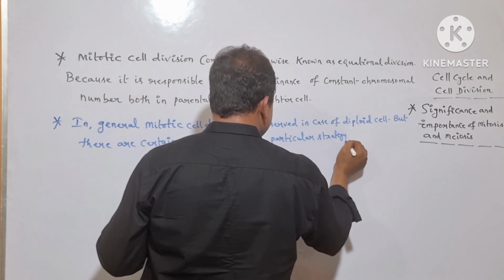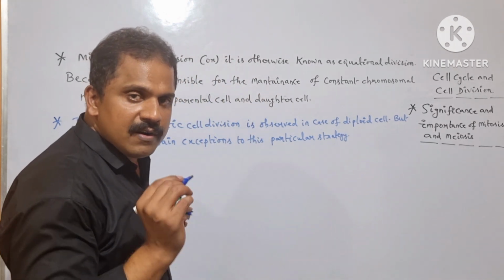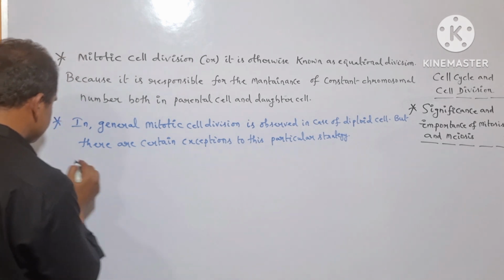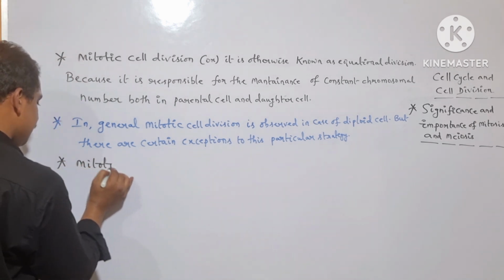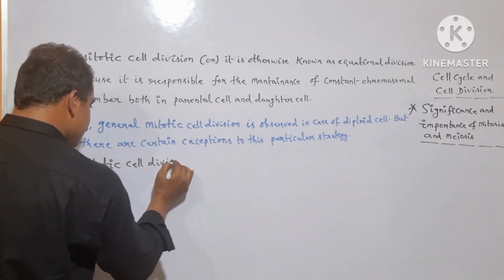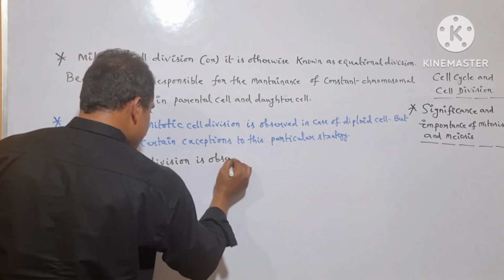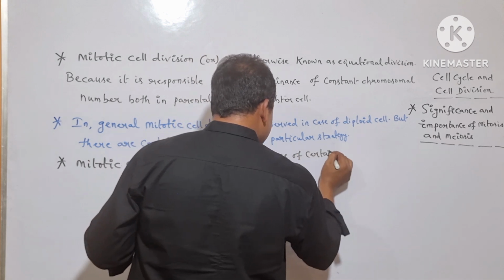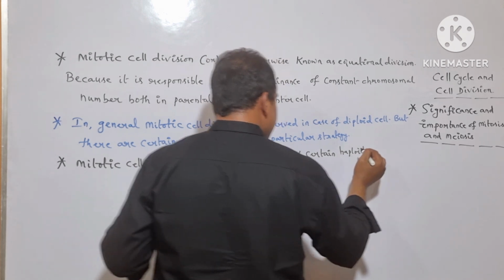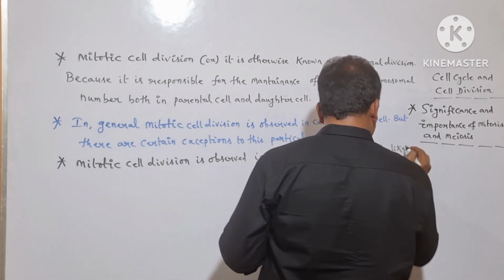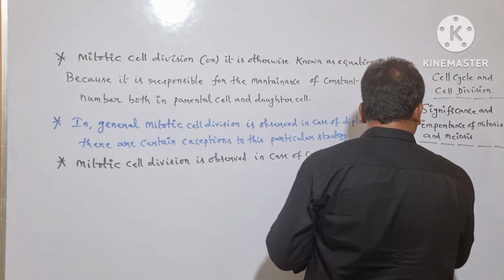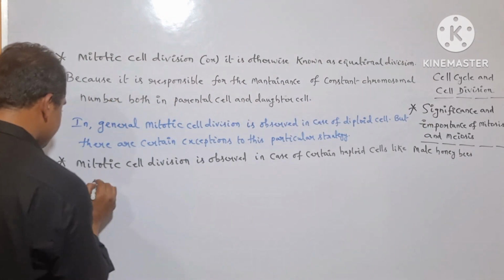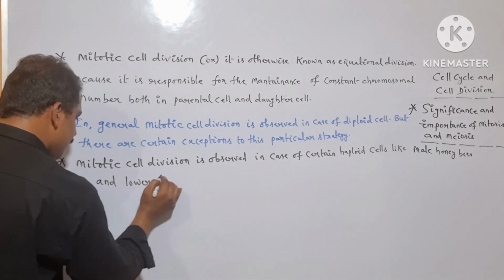Mitotic cell division is observed in certain haploid cells like male honeybees and in lower flowering plants.